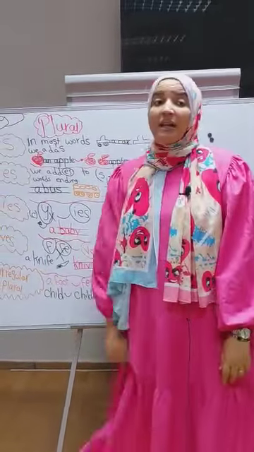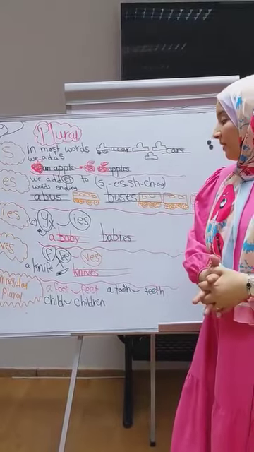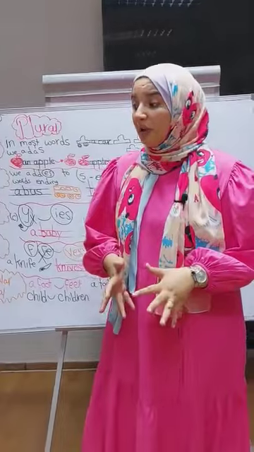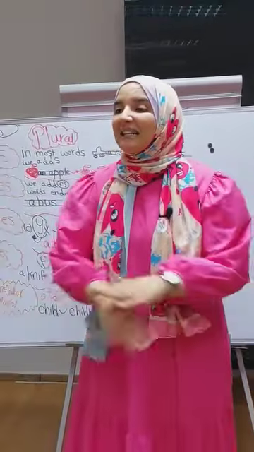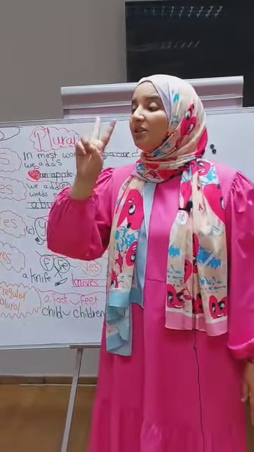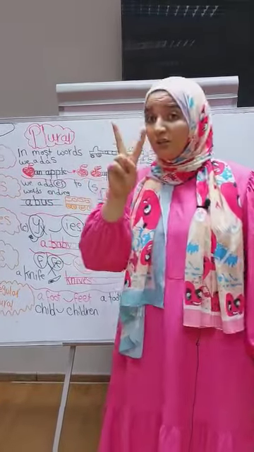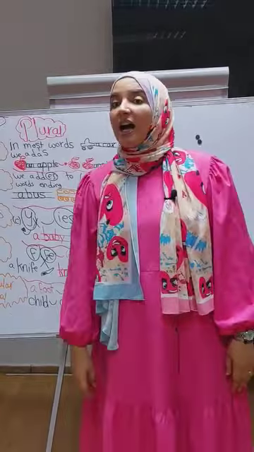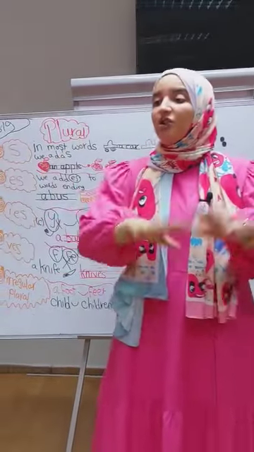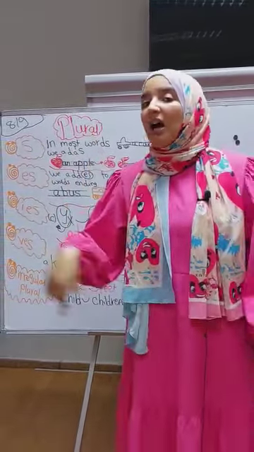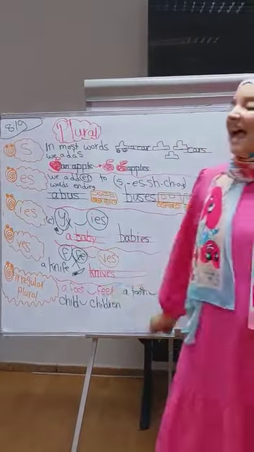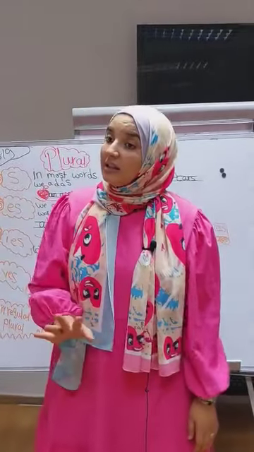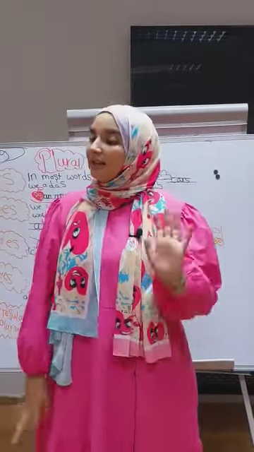And the last one, irregular plural. A foot. The plural form of this word, feet. One foot, two feet. Child, a child, children. A tooth, teeth.